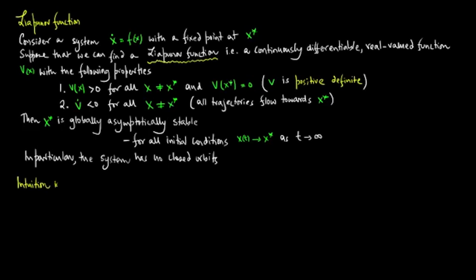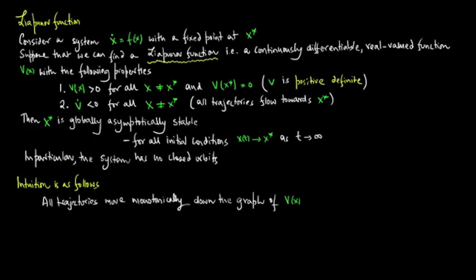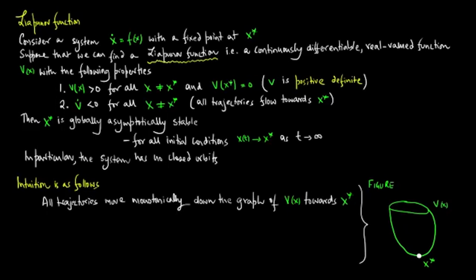The rough intuition is as follows. All trajectories move monotonically down the graph of V of x towards x star. So let's visualize this through a figure. That's the equilibrium point x star, that's the graph of V of x, and the trajectories move monotonically towards the equilibrium x star.